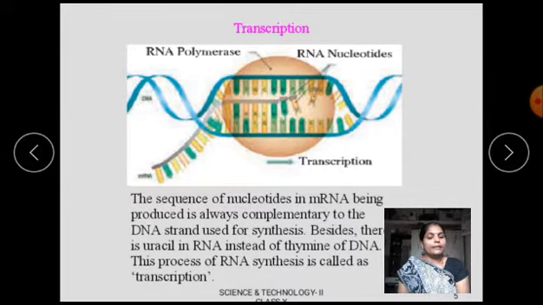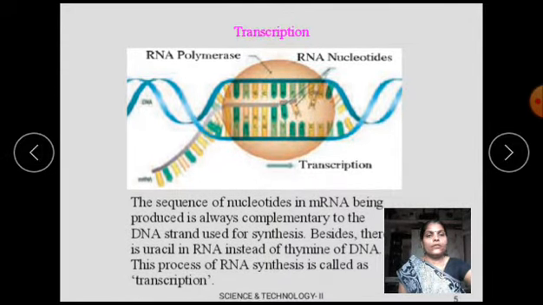And this uses only one of the two strands of DNA. Out of the two strands of DNA, any one can be used for this process. The sequence of the nucleotides in mRNA being produced is always complementary to the DNA strand used for the synthesis.